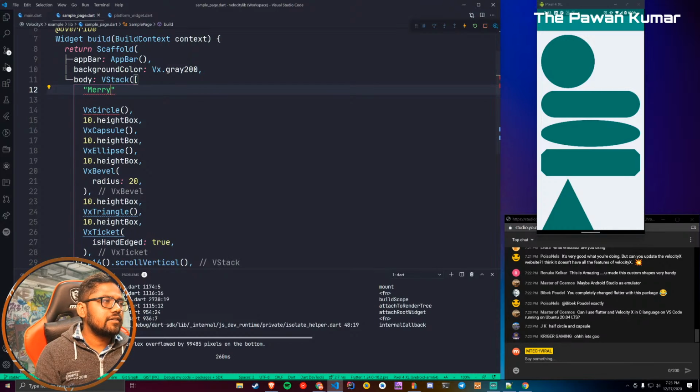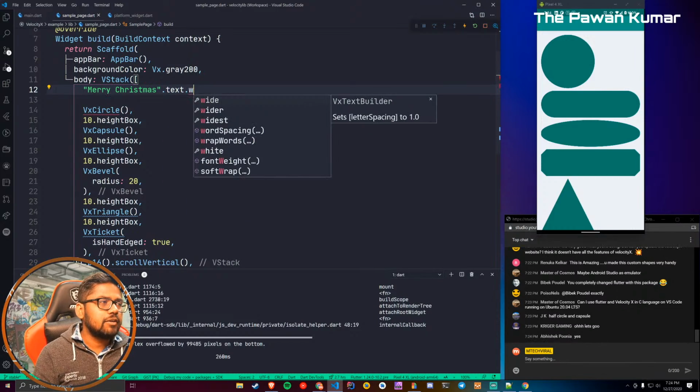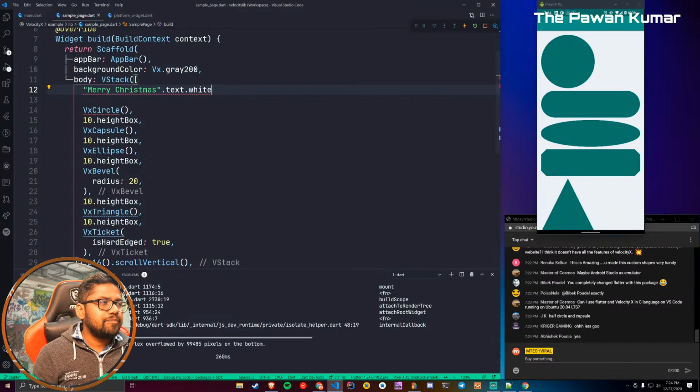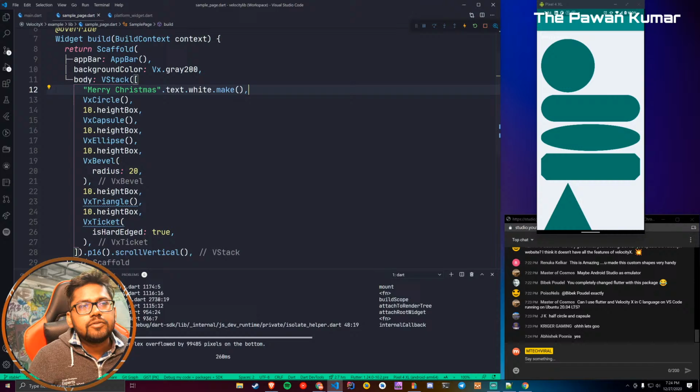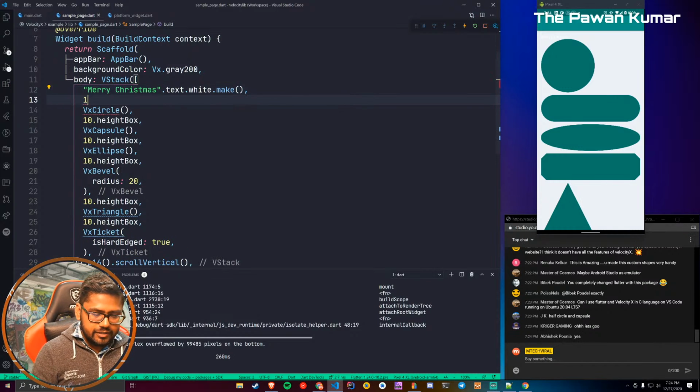Merry Christmas, for example. This is a very bad example. Dot text dot white dot make, and here you will see this text on the top. It's a white color, so you cannot see it, but let me show you more.